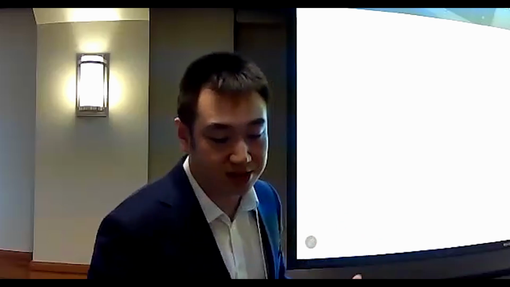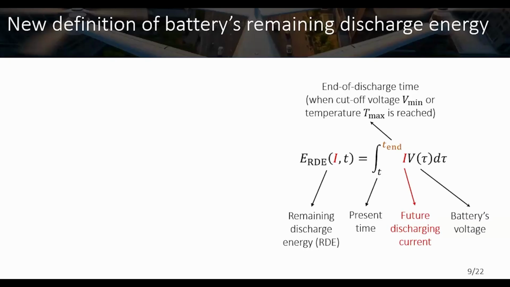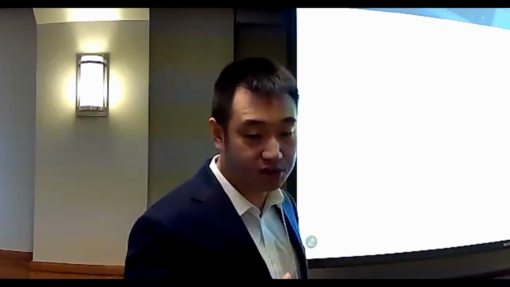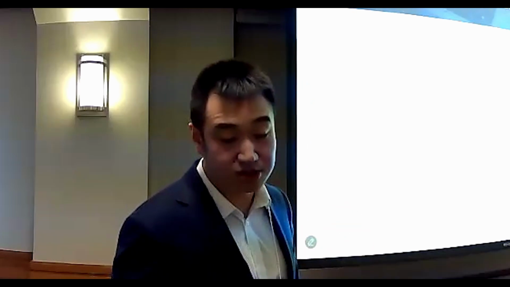So this motivates us to propose a new definition for the battery's remaining discharge energy estimation. In this definition, the left-hand side is the battery remaining discharge energy, and on the right-hand side is the integration of the battery's future current times the voltage. The time runs from the present moment until the end-of-discharge criterion, which is the time when either the cutoff voltage limit or the maximum temperature limit is reached. What's different from the existing literature is that we specifically take into account the change of future discharge current in the battery's remaining discharge estimation.